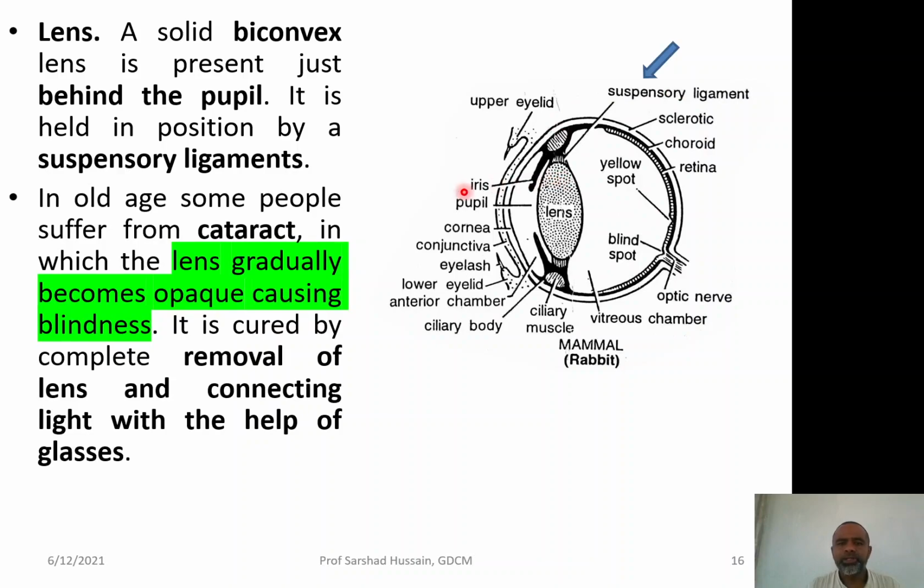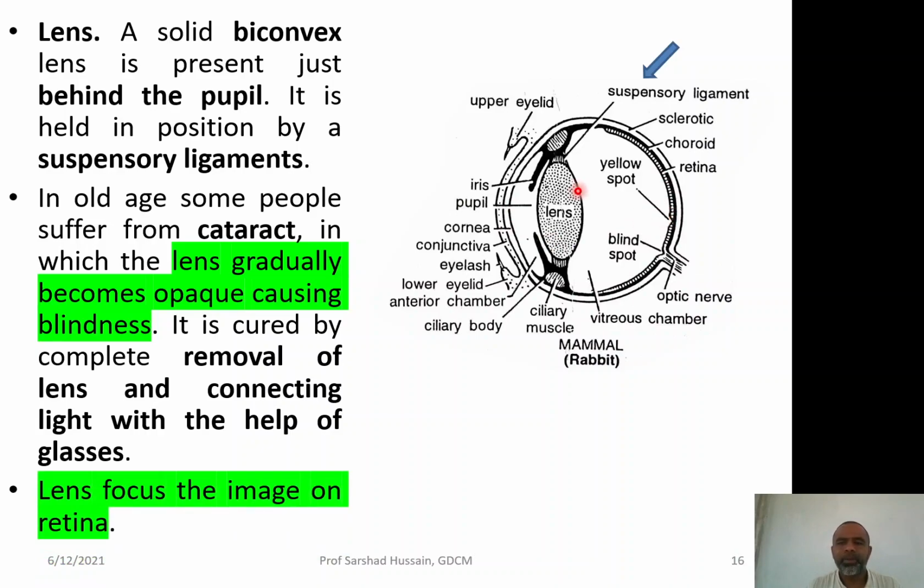Now, in old age, people suffer from a disease called cataract. In cataract, the lens gradually becomes opaque, so it may not be able to transfer the incoming light to the retina. So it becomes opaque, and the animal becomes blind. The doctor cures it by removing this natural lens and replacing it with an artificial lens, thus allowing the light to pass through it to form the image on the retina.